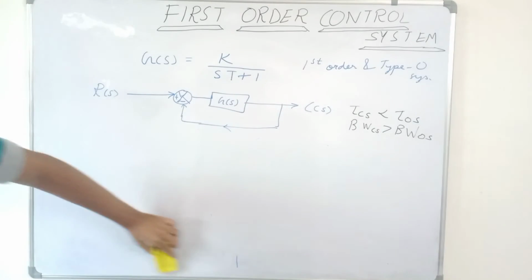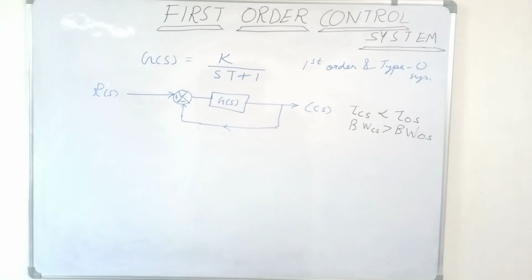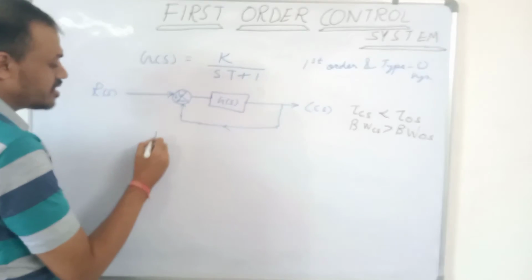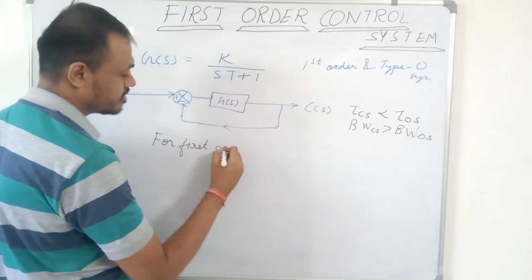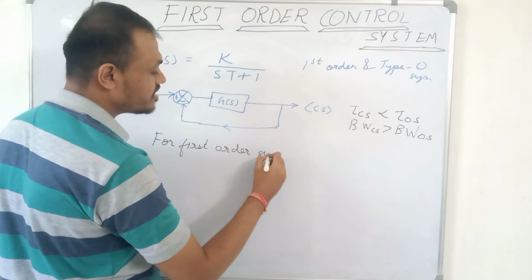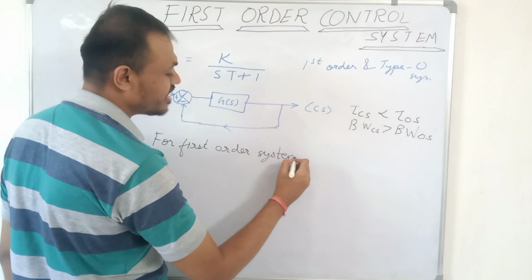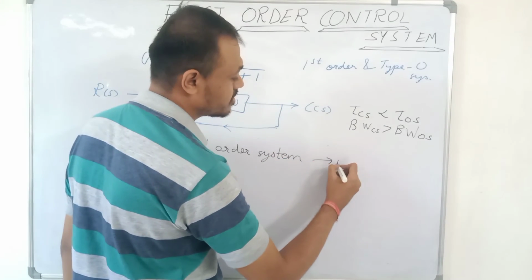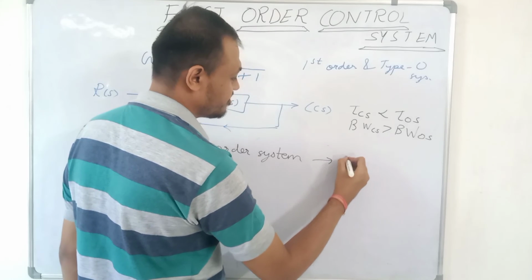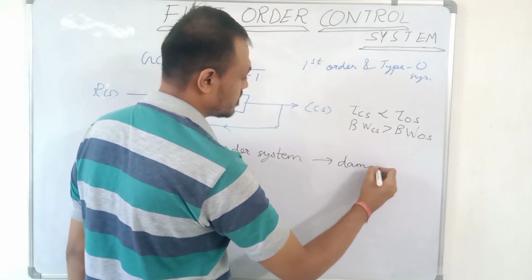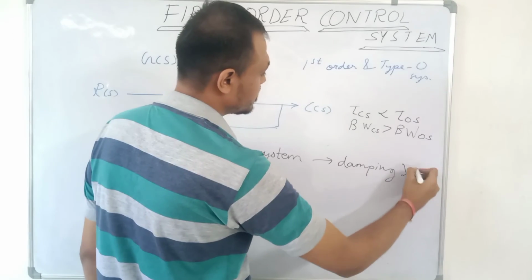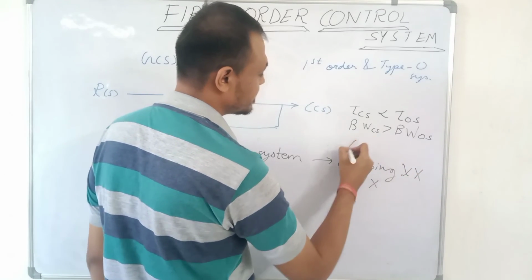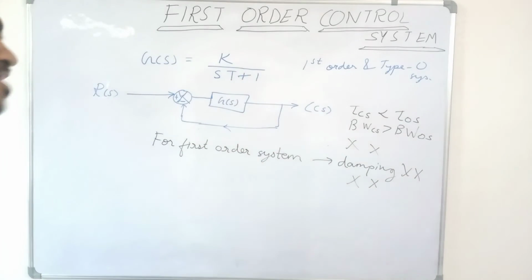Damping is defined only for a second order system, in which there are two energy storing elements. For a first order system damping does not exist, remember this point, because there is only one element, only one order, so no damping.